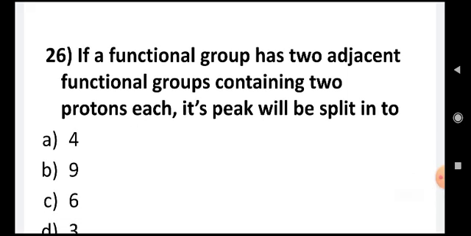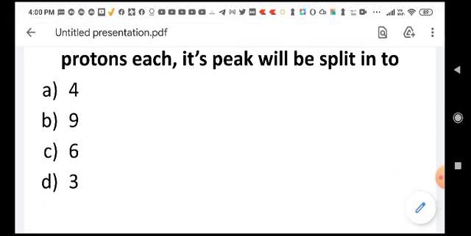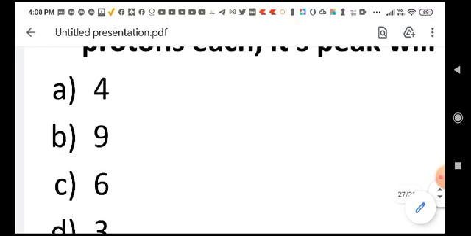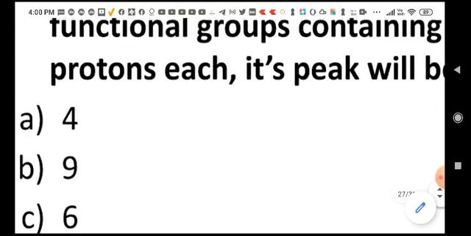If a functional group has 2 adjacent functional groups containing 2 protons each, its peak will be split into 4, 9, 6, 3. The correct answer is 9.